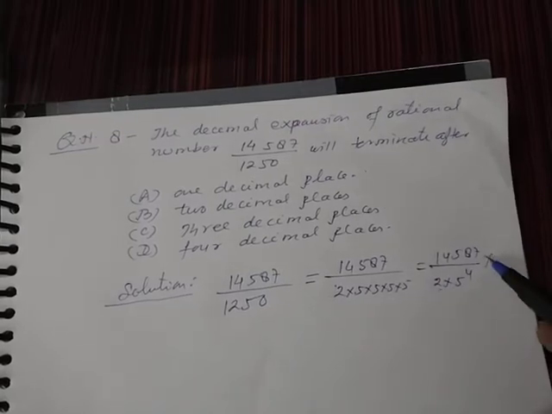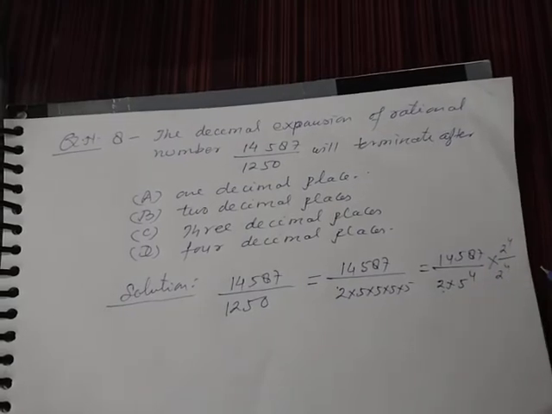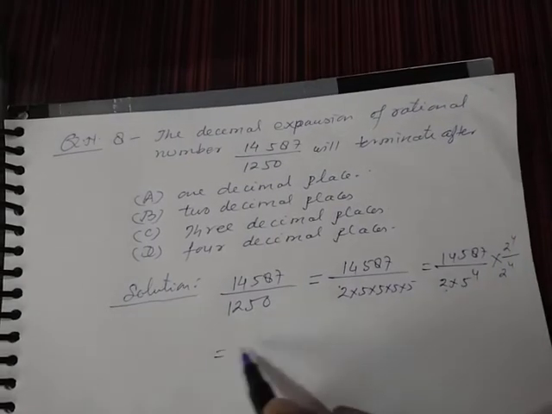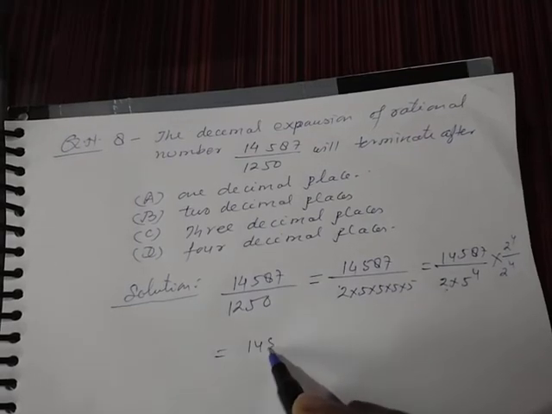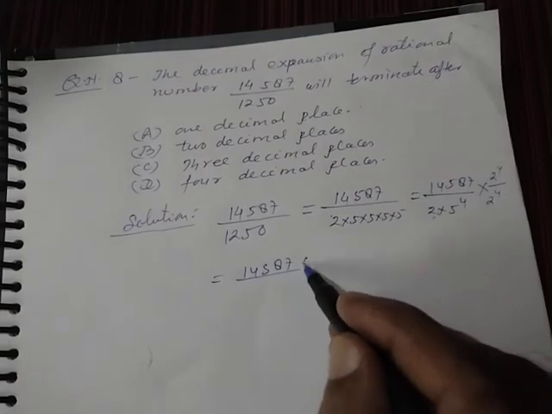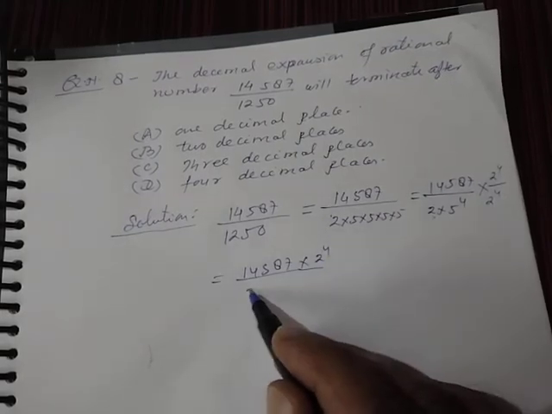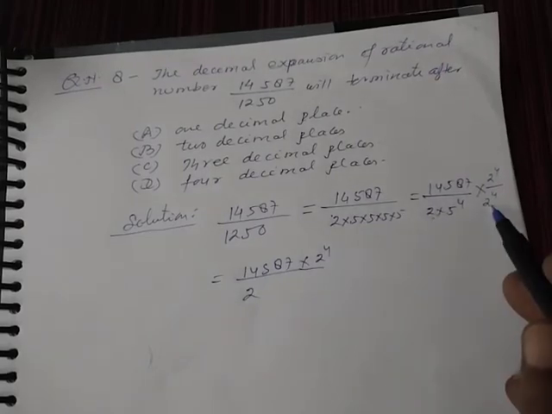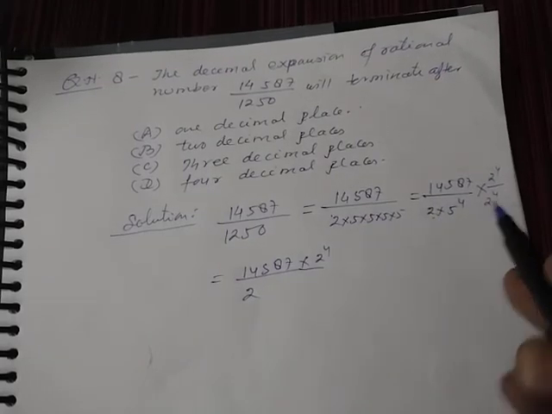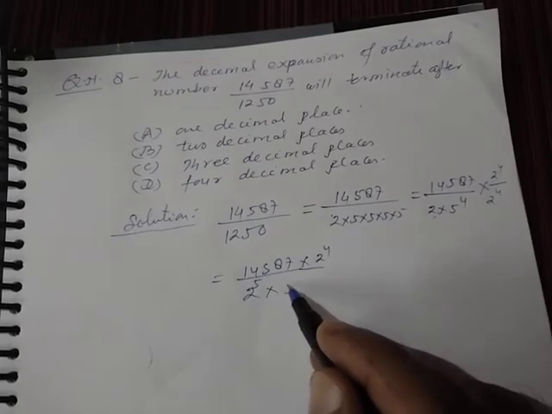You can multiply here 2 to the power 4 upon 2 to the power 4. Then you will get 14587 upon 2 into 2 to the power 4 upon 2 into 2 to the power 4. 2 into 2 to the power 4 will give you 2 to the power 5 into 5 to the power